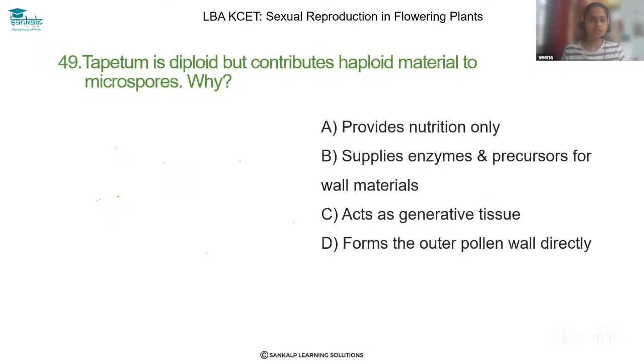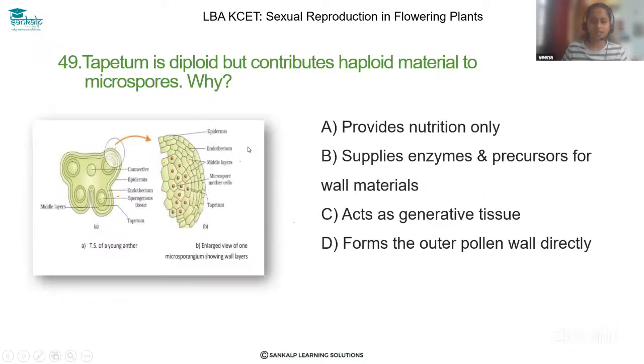Let's solve question 49. Tapetum is diploid but contributes haploid material to microspores. Why? Here if you observe, there are 4 layers in the TS of anther: epidermis, endothecium, tapetum and a middle layer. The tapetum is a diploid layer which gives nourishment to the developing microspores, right?